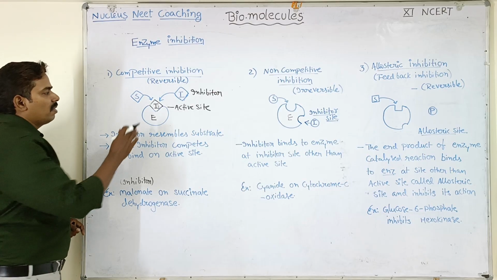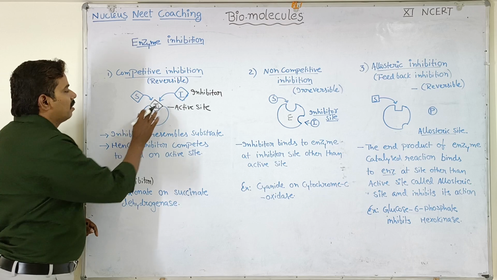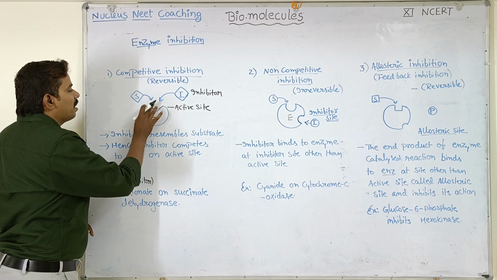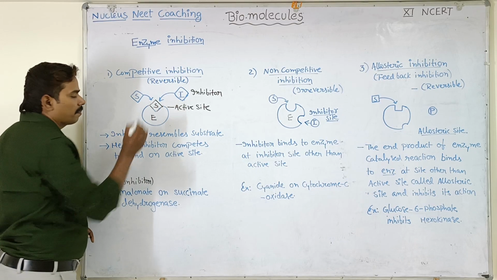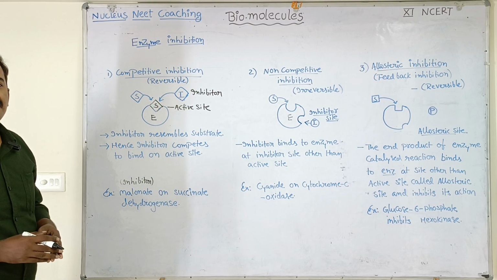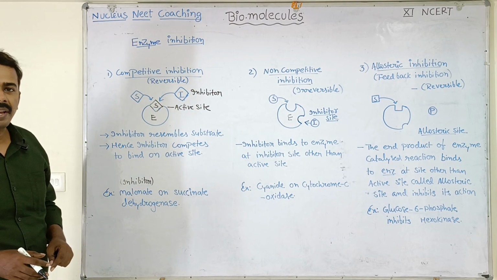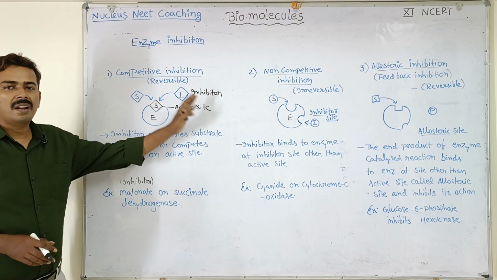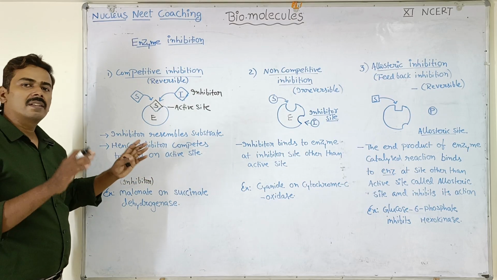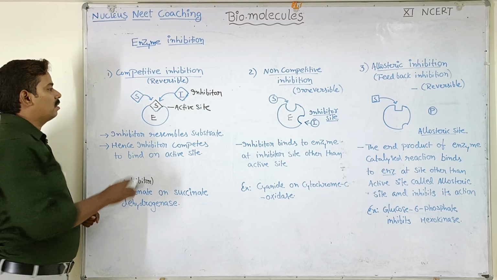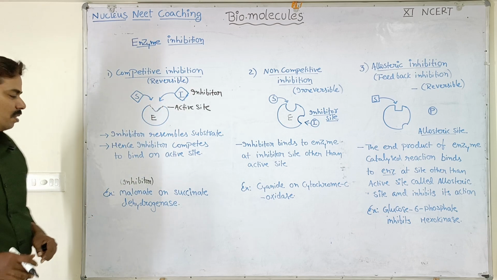Now look here, when the inhibitor leaves the active site and moves away from it, then automatically our active site is vacant again. Then our substrate molecule once again can attach to the enzyme and the normal catalytic reaction will take place. So that's why competitive inhibition is always reversible. Okay, why is it reversible? The moment the inhibitor leaves the active site, our substrate can attach to the active site normally and the normal enzyme reaction will take place. Okay, so this type of inhibition is called competitive inhibition.